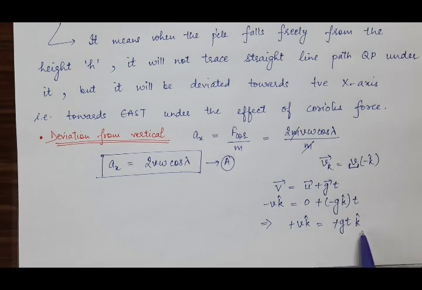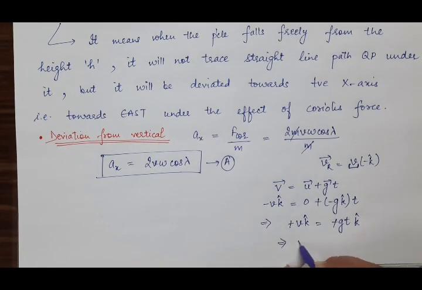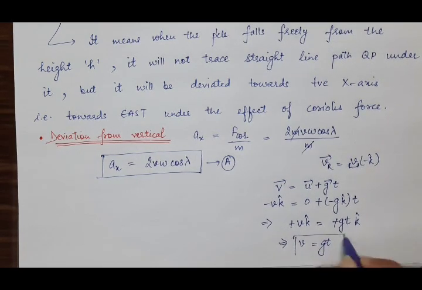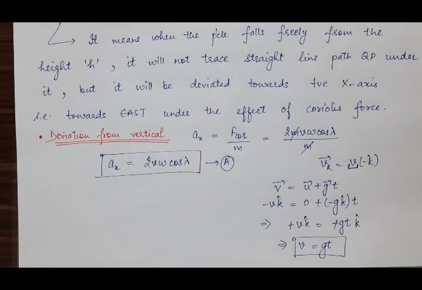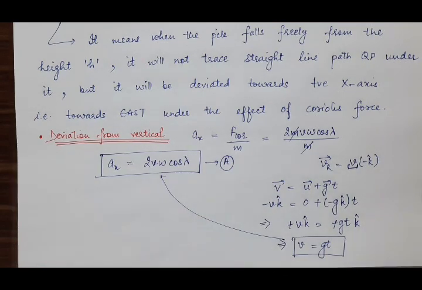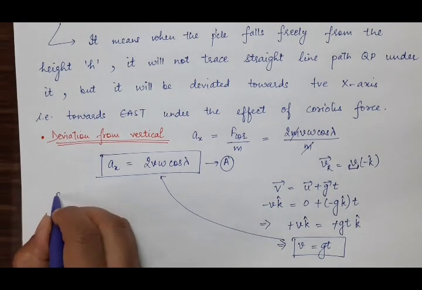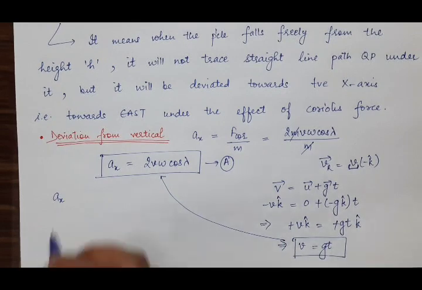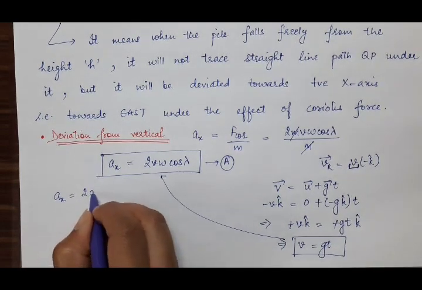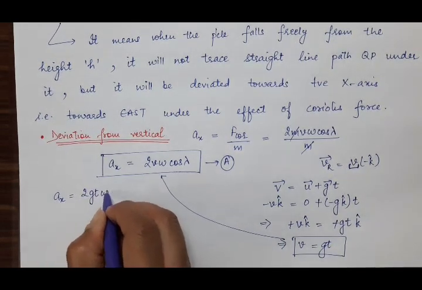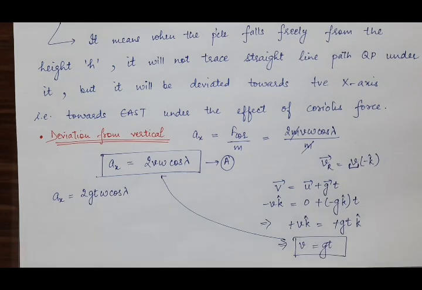So comparing the coefficients of k cap on both sides, we get that the magnitude, the value of v, is gt. The particle is moving with velocity g into t at any time t. So now put this value of v in this equation. The acceleration produced due to Coriolis force will be 2 gt omega cos lambda.